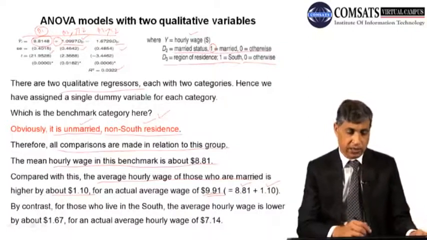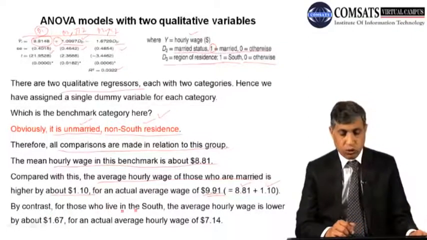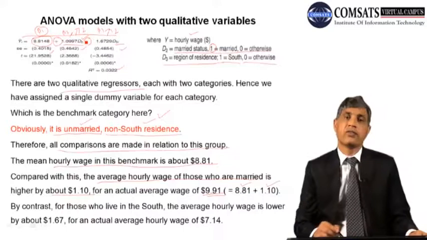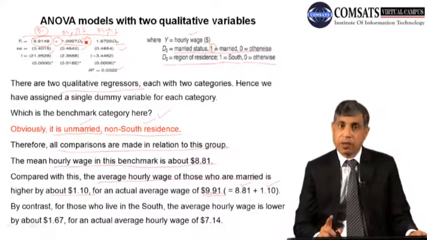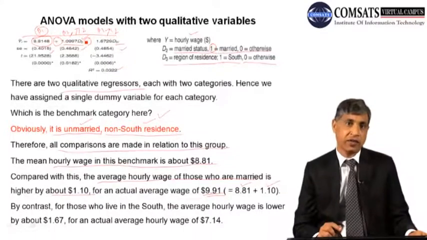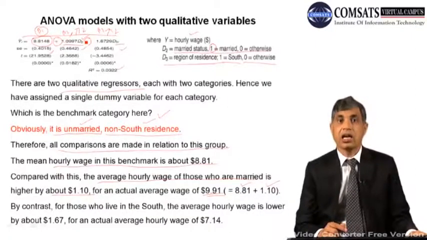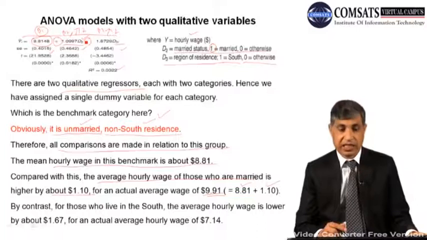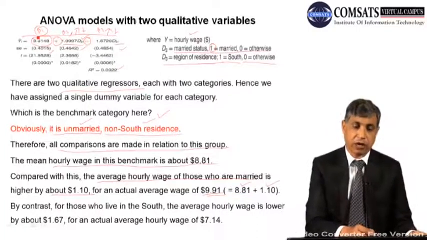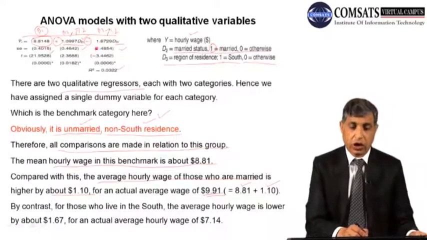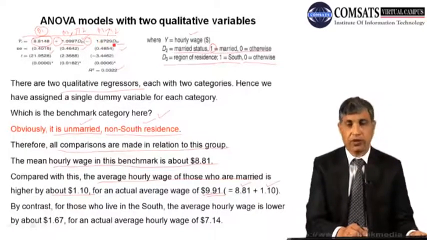Now come to the other variable. By contrast, for those who live in the south, here is a minus sign. Can you spot it? I am sure you can. What does this mean? The persons who are living in the south have lower mean hourly wages as compared to the persons who are not living in the south. How much less? 1.672.